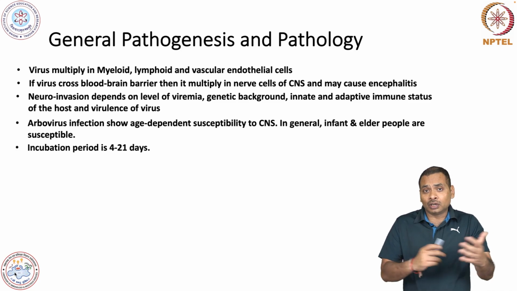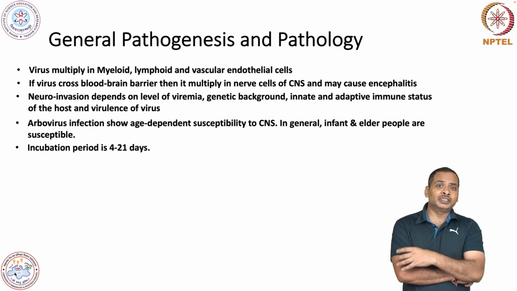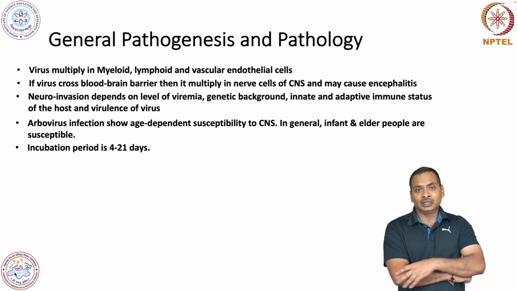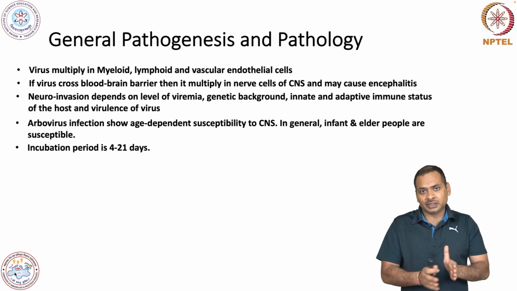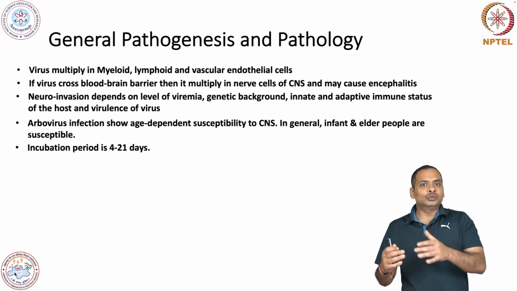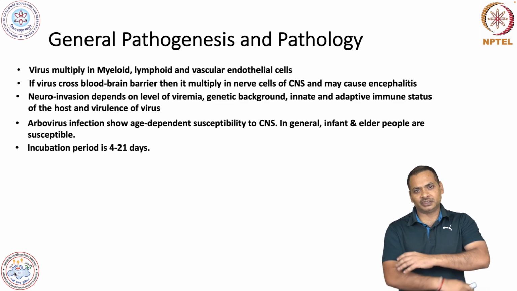In general, for all arboviral infections, the incubation time will be about 4 to 21 days. During this time the virus will replicate in huge numbers, and then you will experience the infection.